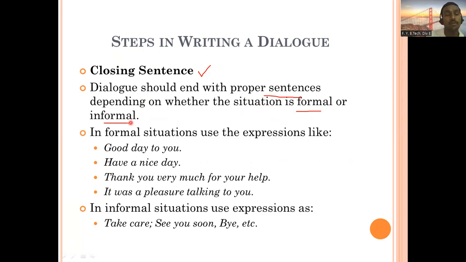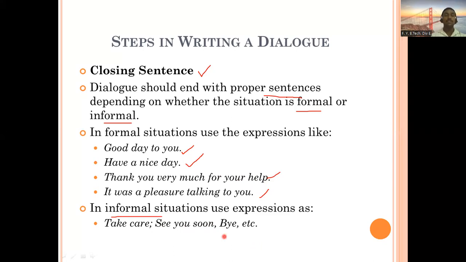If the situation is formal, you can say, and these things are very common to us: Good day to you. Have a nice day. Have a great day. Thank you very much for your help. It was a pleasure talking to you. It was nice talking to you. It was nice to meet you. These are words or sentences you can use in a formal situation. If the situation is informal, you can say expressions like: Tata, take care, see you, goodbye. See you tomorrow, see you later, see you soon. These are phrases you can use to close an informal dialogue.